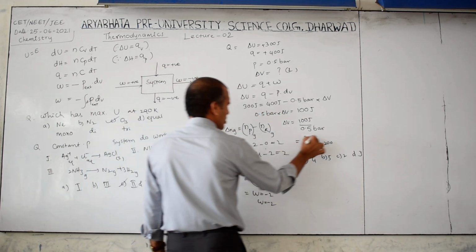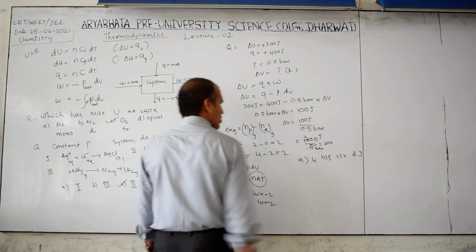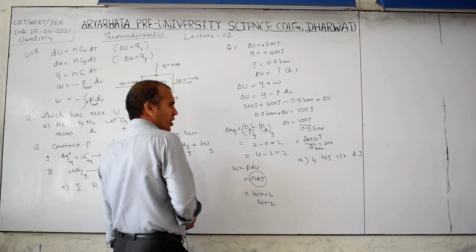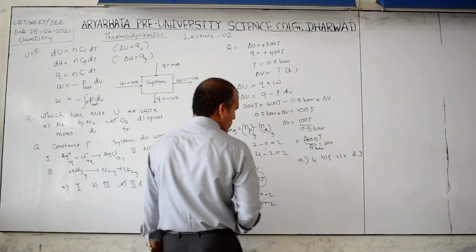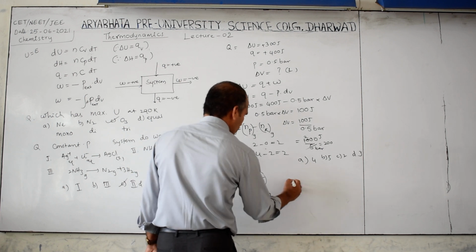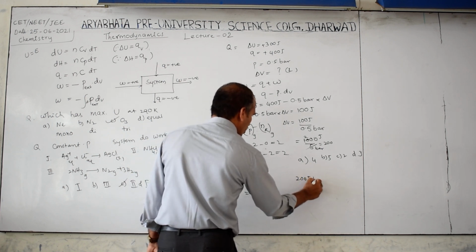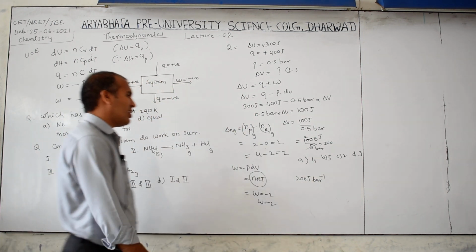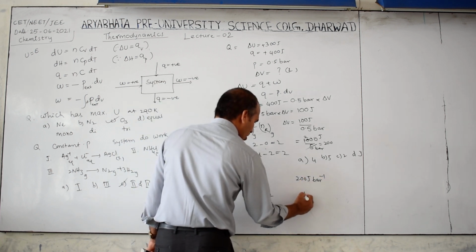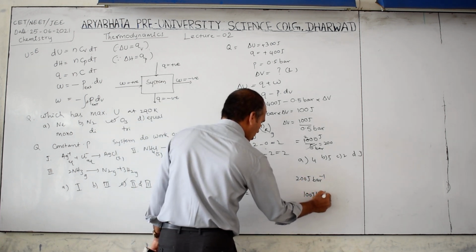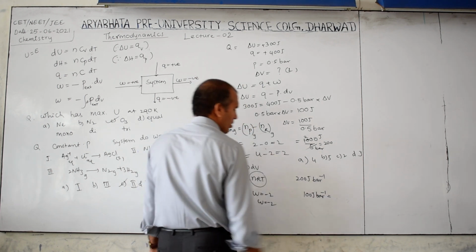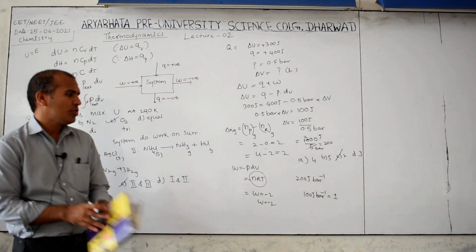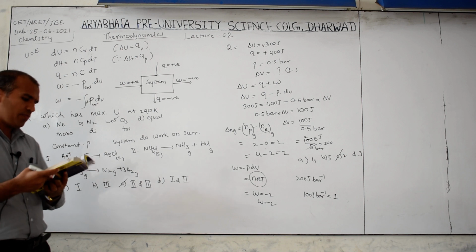Then what did we get here? This is joule, this is bar, so you have to convert into joule by bar. Is there a formula like this anywhere? We got 200 joule bar inverse, but here we got only 2. It means 100 joule bar inverse is equal to how much? 1. Therefore 2 into 1, this is the answer. So you have to know that unit conversion also.